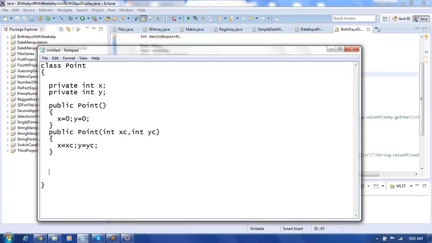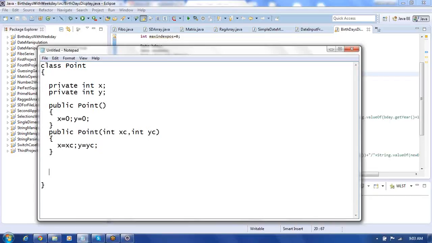A class can have a scope of public or a default scope. There are only two possibilities as far as a class is concerned: a public class or a default class. A default class is available within the package anywhere. When you go outside the package, the class will not be available.